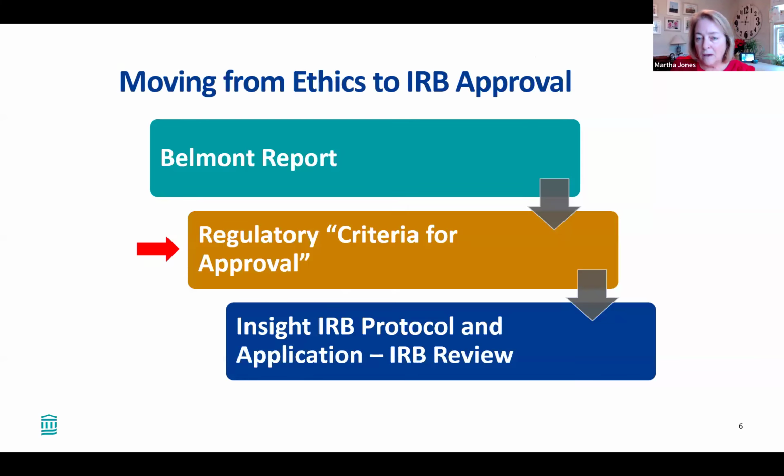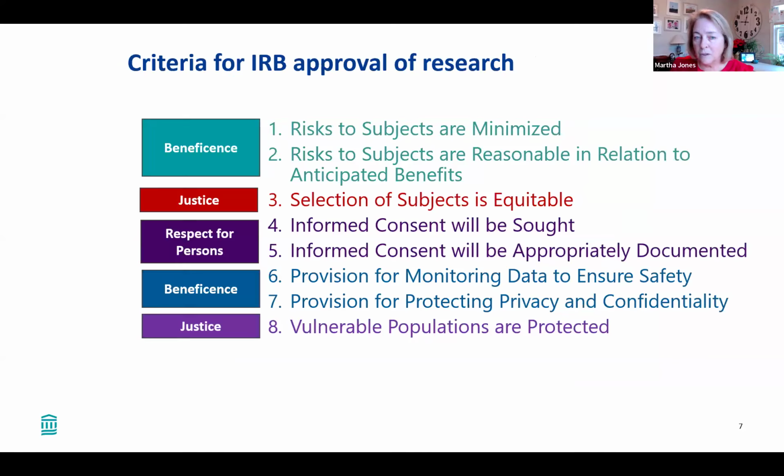So with those as the background, as I mentioned, we move into how do we apply those to the criteria for approval. So these are those criteria that the IRB, either the single IRB reviewer or the full board, must consider, and how they relate to those principles. Again, they have to make sure that risks are minimized and that they're reasonable in relation to any anticipated benefits of the research, that you're selecting subjects in an equitable manner. For research that is more than minimal risk reviewed by the full board, you have to get informed consent.